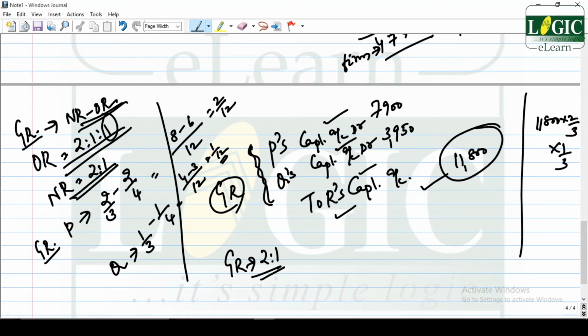New ratio is 2:1. So P's gain is 2/3 minus 2/4, which is equal to 2/12. Q's gain is 1/3 minus 1/4, that is 1/12. So the gaining ratio is 2:1. So 11,800 was allocated in the ratio 2:1. So 7,900 to the first person and 3,950 to the second person.